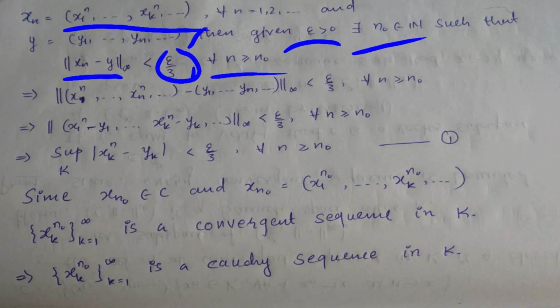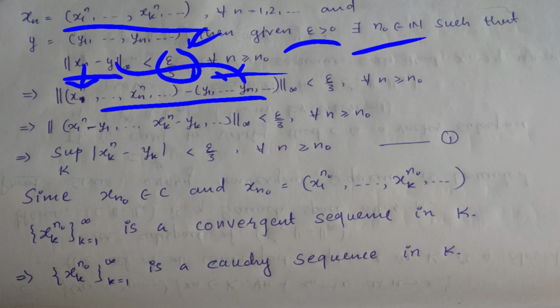So here, why am I taking epsilon by 3 in proving the theorem? You know why I am taking epsilon by 3, right? So next, use the definition of xn and yn.